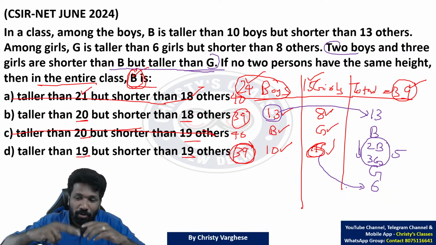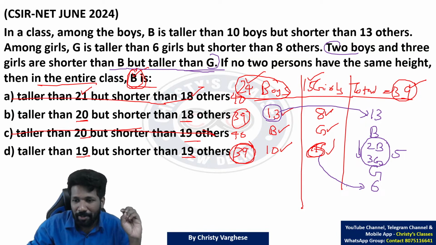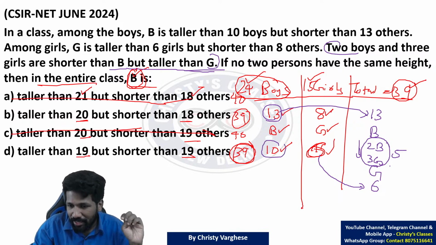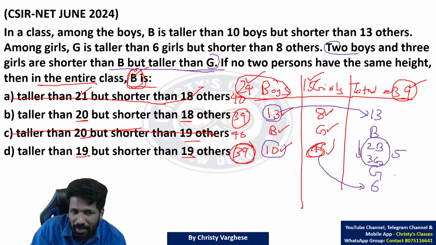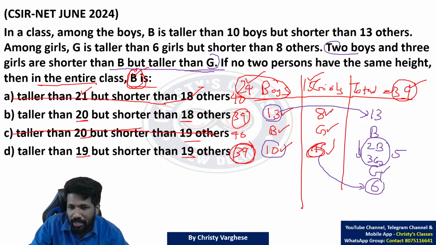We already understood now. We know how many people are before B and after B. But out of these 10 people after B, 1 second, yes, 10 people, only boys are there. But how many people in total after B? That we understand here actually. Because after B, 5 people, after that G, and after that 6 girls are there. Okay, this is 6 girls.